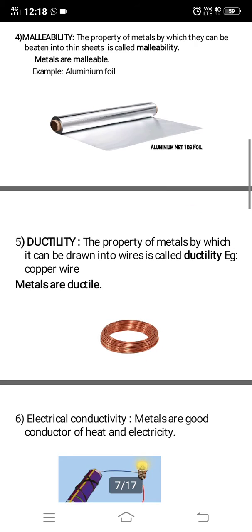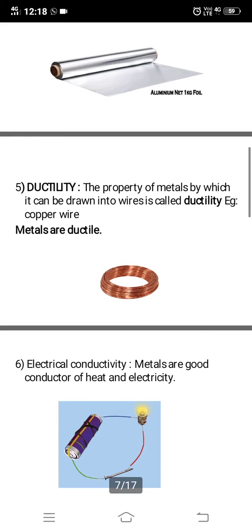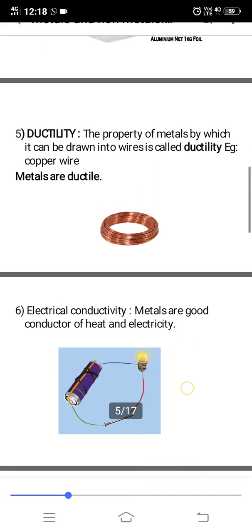Ductility, what is meant by ductility? The property of metals by which they can be drawn into wires, that is called ductility. So you can see here a copper wire. So copper wire is a long wire, isn't it? So it is a metal which is drawn into wire. So metals are ductile. And the last property, electrical conductivity.